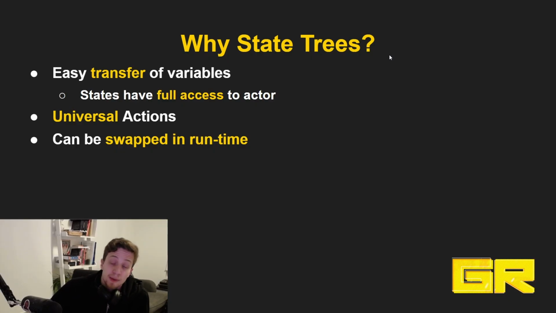A huge benefit, and the main argument why it should replace behavior trees for you, is that you can swap the state trees at runtime. Usually, how it used to be is that if you wanted to have a variety of behavior within the same actor, you had to build these huge trees that would have all these possible behaviors. You can think about it as, let's say you have 3 different behaviors that the same actor can potentially exhibit.